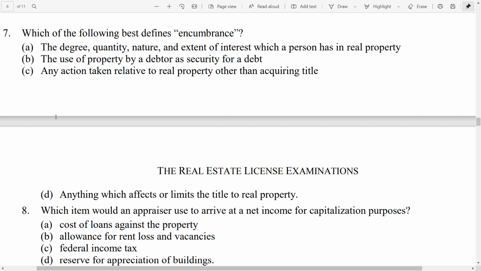Knowing that, let's look at it. A, the degree, quantity, nature, and extent of interest which a person has in real property. No, we're not talking about that. We're also not talking about the use of property by the debtor as security for a debt. We don't care if it's owner-occupied or non-owner-occupied property. And any action taken relative to real property other than acquiring title? No. So we are dealing with title when it comes to encumbrance, but we're talking about something that could affect title or limit the title of real property. So the best answer is D. Anything which affects or limits the title to real property.